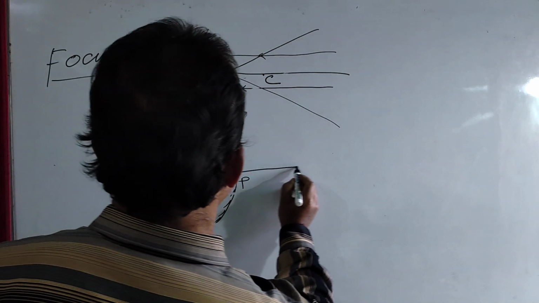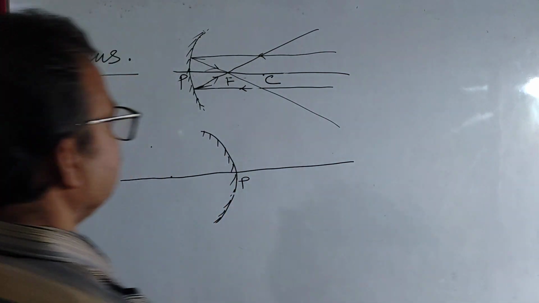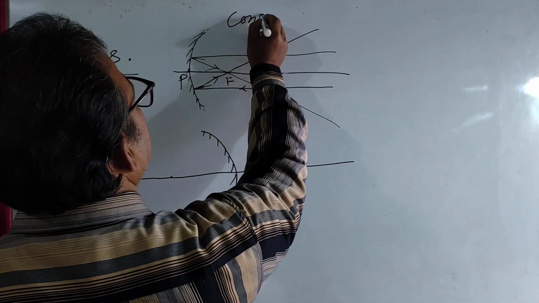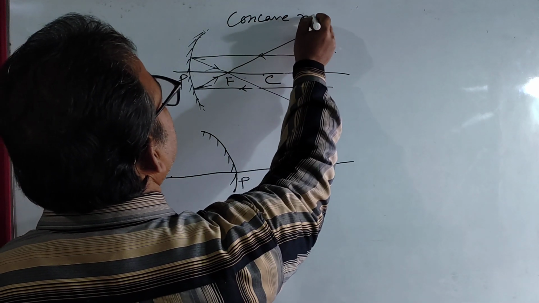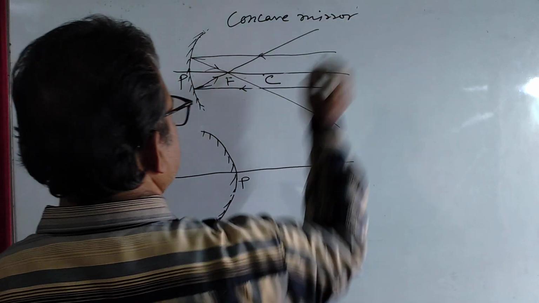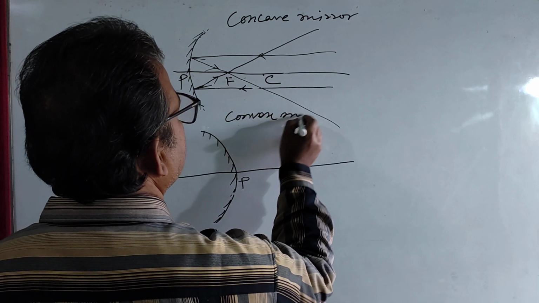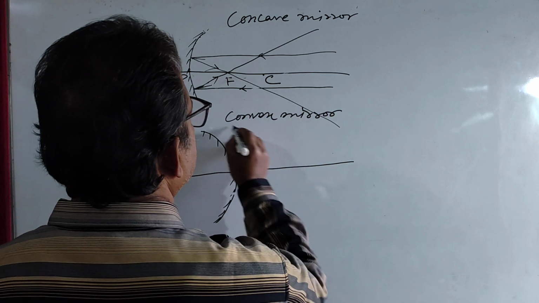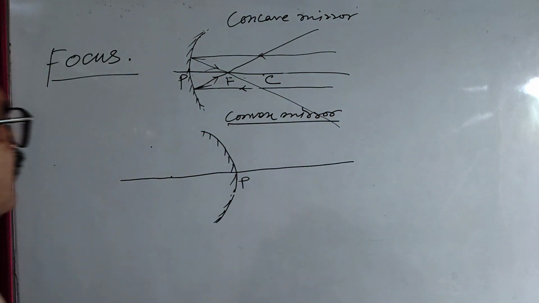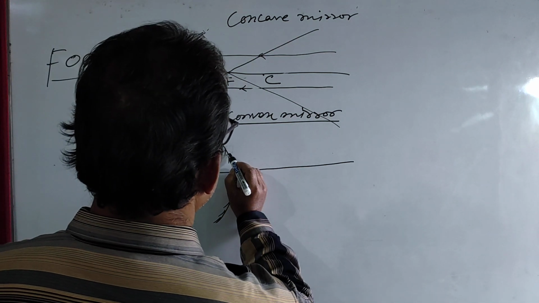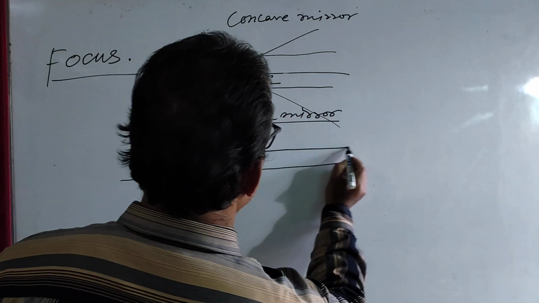Suppose this is the principal axis, and this is concave mirror, and this one is convex mirror. Okay, convex mirror, don't confuse. Okay, now here also you imagine some rays of light which are parallel to the principal axis.